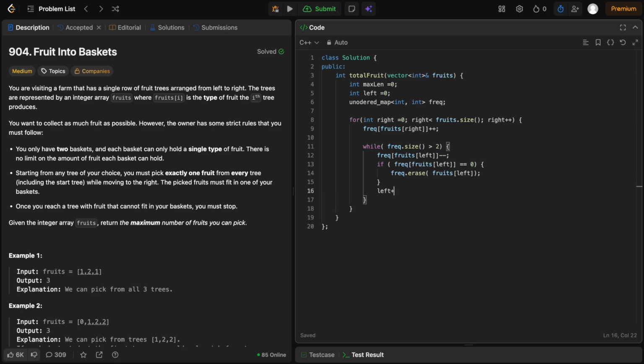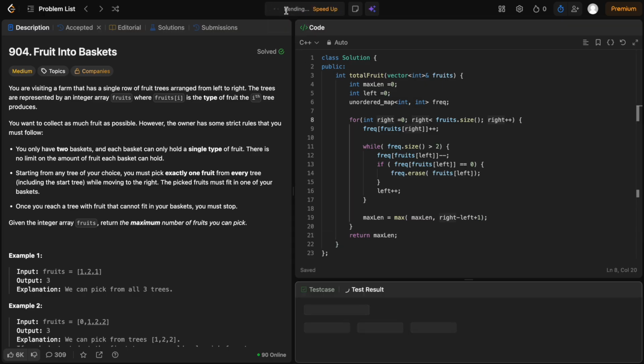So this is for shrinking the window. At every point of time, we need to store our max length, which is the maximum of previous max length and right minus left plus 1, which is the size of the current window. At last, we will return max length. Let's run our code. Now let's submit this code.